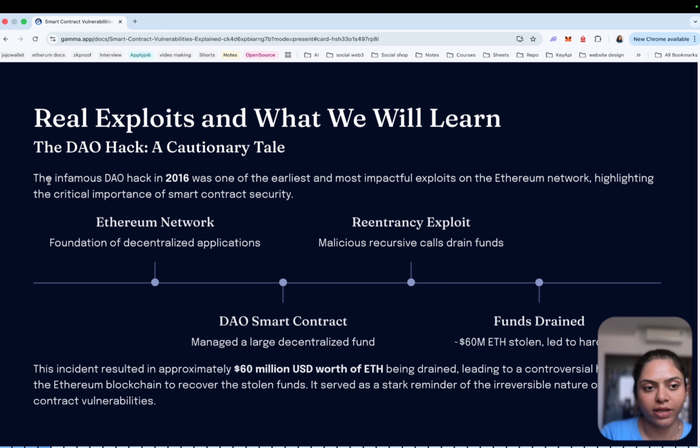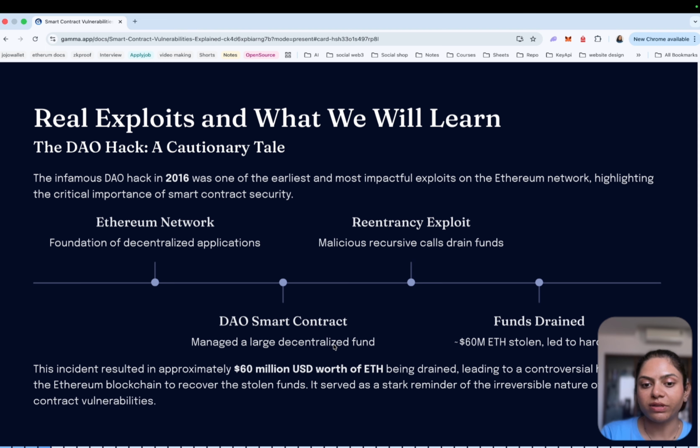The infamous DAO hack in 2016 was one of the earliest and most impactful exploits in the Ethereum network, highlighting the critical importance of smart contract security. The DAO smart contract managed a large decentralized fund.